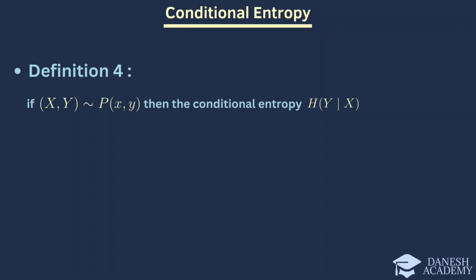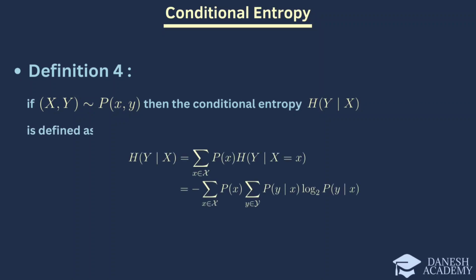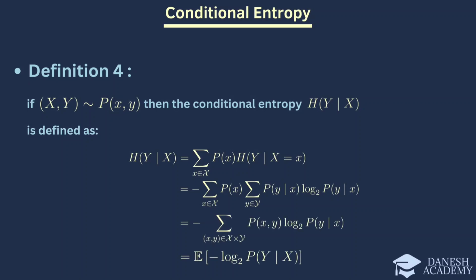The conditional entropy is defined as follows, and this can be written using the joint entropy H(X,Y) and the marginal entropy H(X). This equation shows that the conditional entropy is the difference between the joint entropy and the marginal entropy. In other words, conditional entropy measures the remaining uncertainty about Y after accounting for the information provided by X.